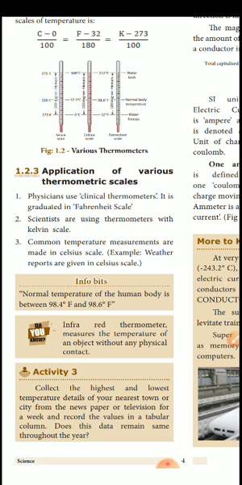Common temperature measurement is made in the Celsius scale only. So the weather report they give, which we see on TV, is for the common temperature measure, and that is in the Celsius scale only. For us it is the Celsius scale, doctors use the Fahrenheit scale, and scientists use the Kelvin scale. Common temperature